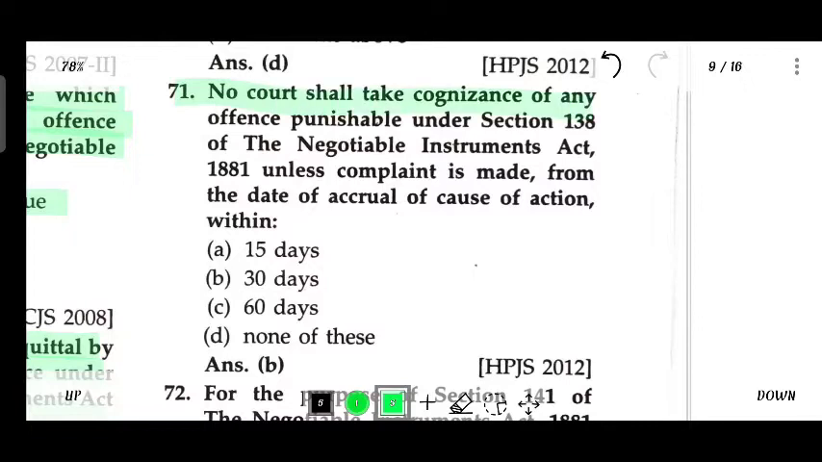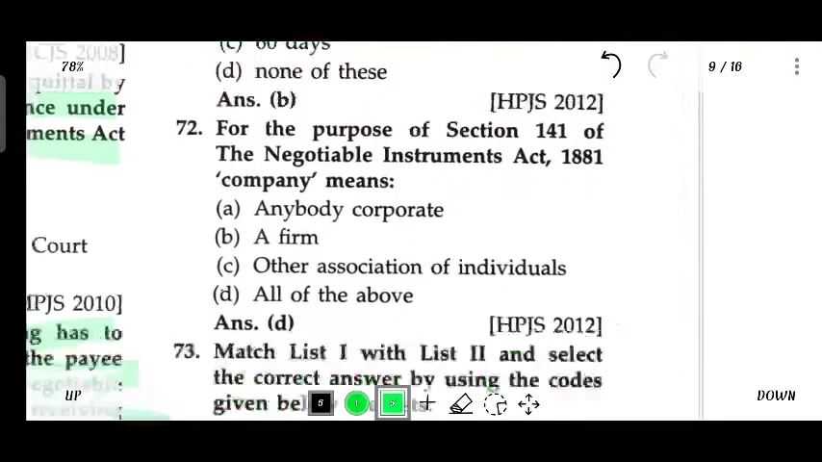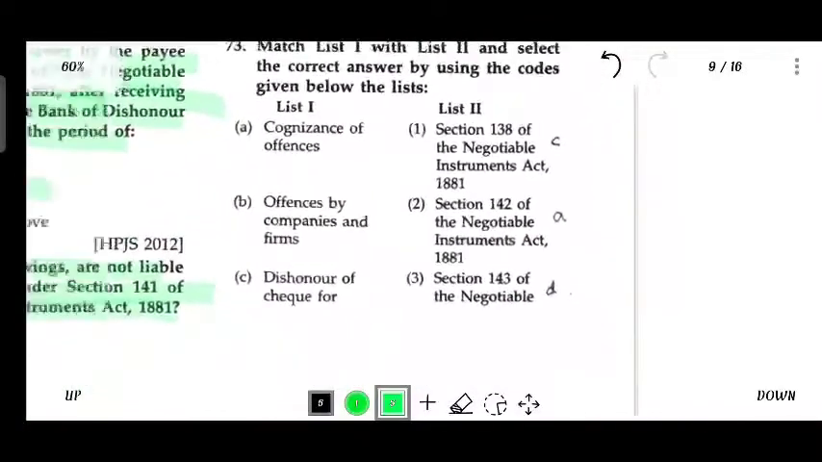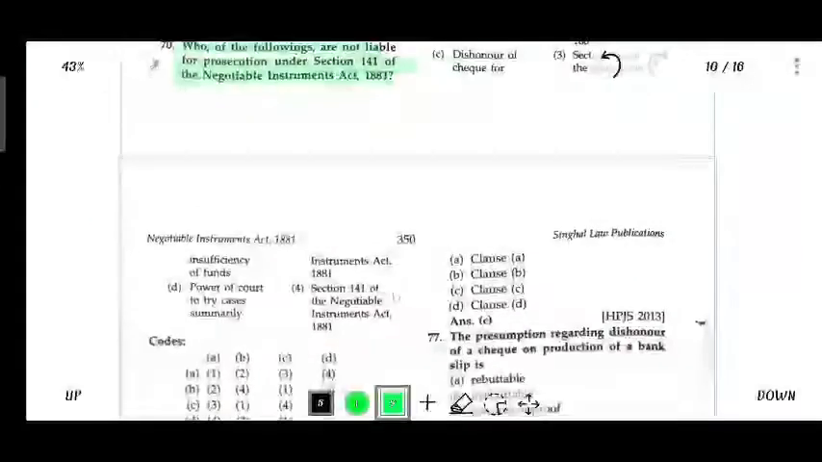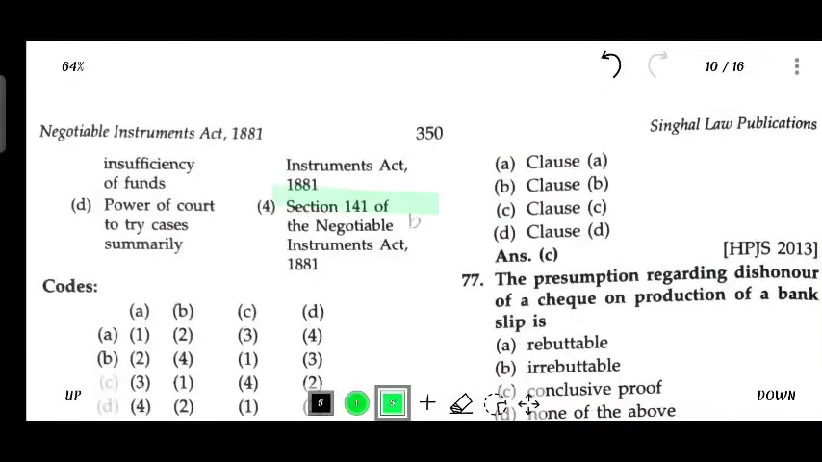No court shall take cognizance of any offence punishable under section 138 of NIA unless the complaint is made within 30 days from the date of the cause of action. For the purpose of section 141 of NIA, company means any corporate, any firm, any association of individuals. Cognizance of offence, section 142 of NIA. Offence by companies and firms, section 141.